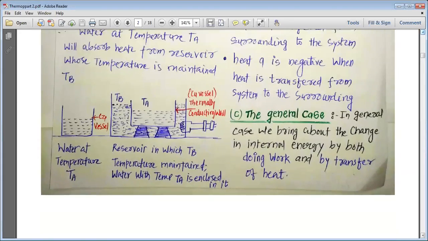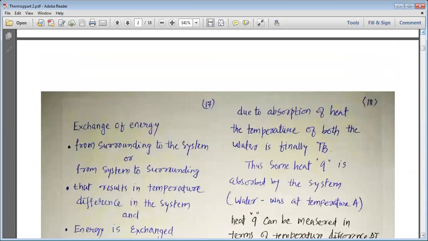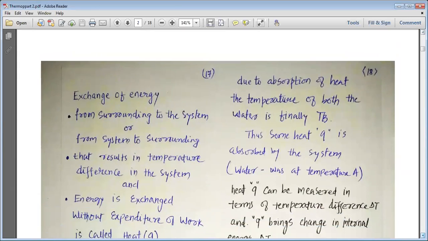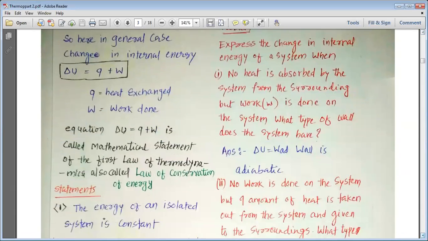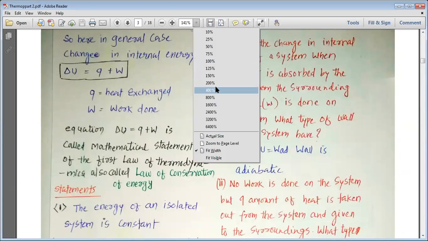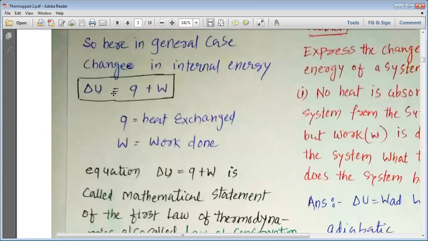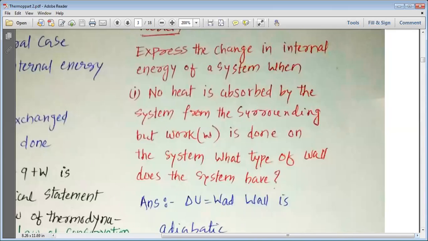Yesterday, we studied about the internal energy. We have seen that internal energy can be changed by doing some work, or by applying or removing heat from the system. So we derived an equation that tells us that delta U is equal to Q plus W, where Q is known as the heat exchange, whereas W is the work done. And on the basis of that, we want to solve some problems.